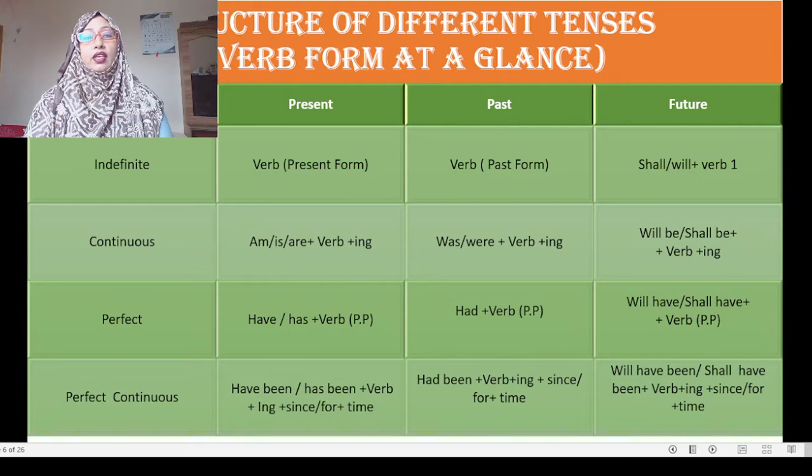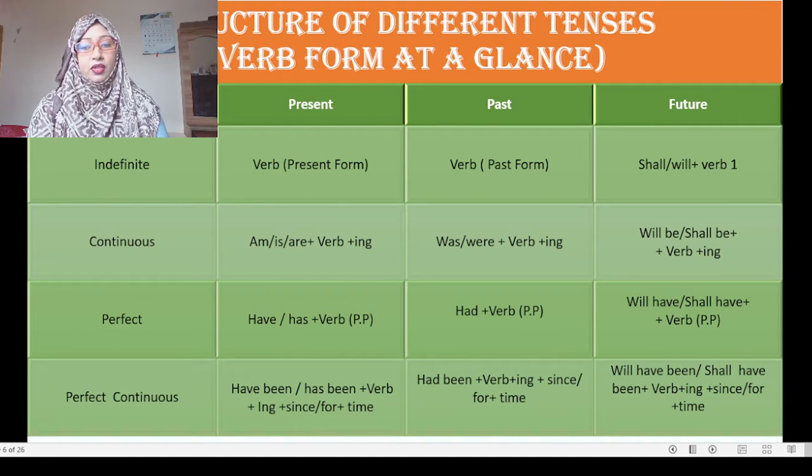Before going to that, I want to show you the structure of different tenses and verb forms at a glance. This slide will help you to remember the verb forms of all types of tenses. This is the short technique to remember the verb form.